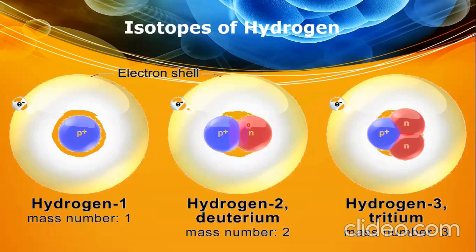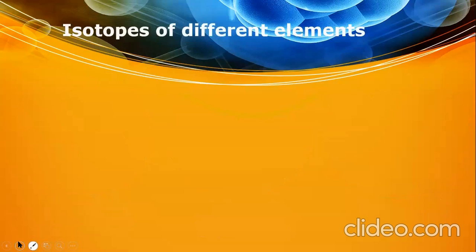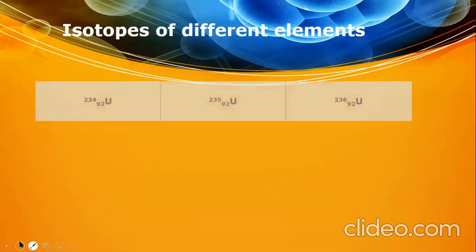The number of neutrons here, no neutron, mass number 1. Here, 1 neutron, mass number 2. 1 plus 1, 2. 1, 2, 3. Then the mass number is 3. The number of neutrons is increasing. Number of protons remains same. Number of electrons remains same. Only the number of neutrons is increasing. So if the number of neutrons is increasing, this is called the isotope of an element.